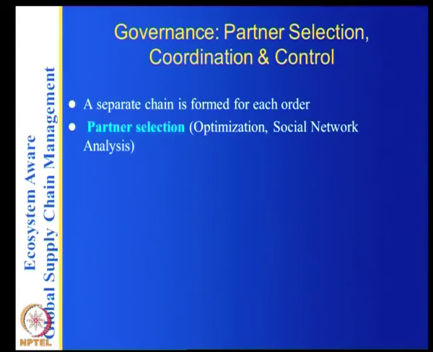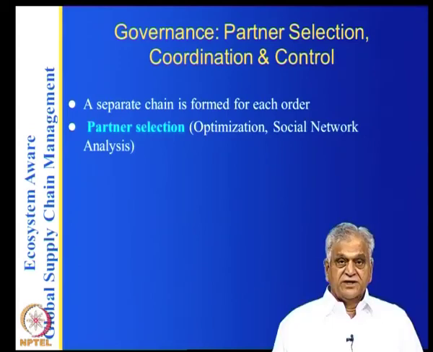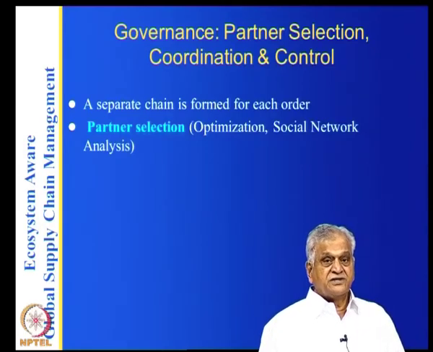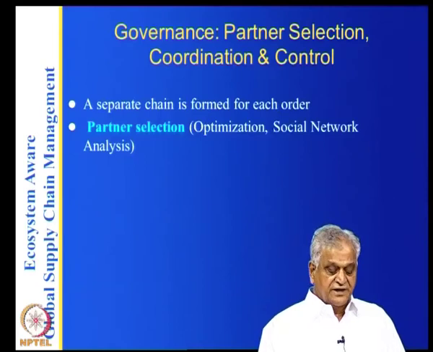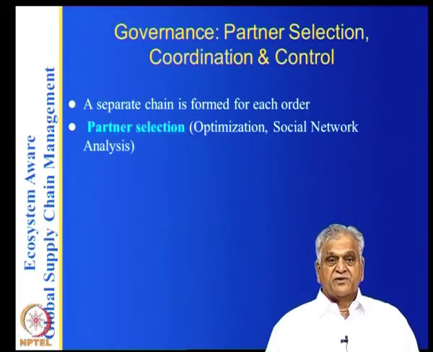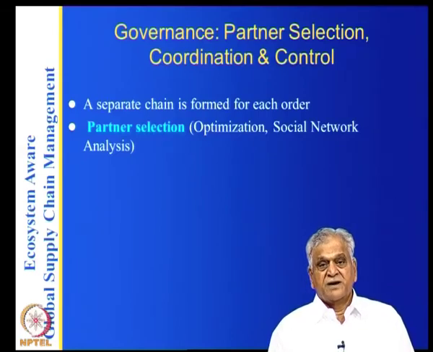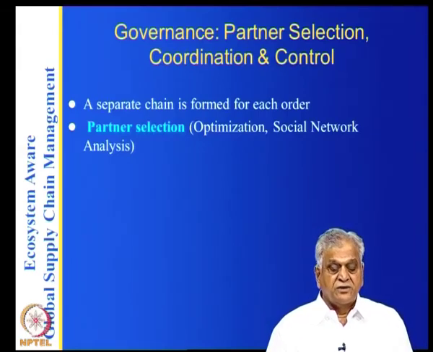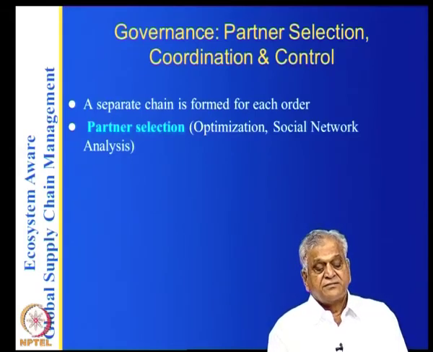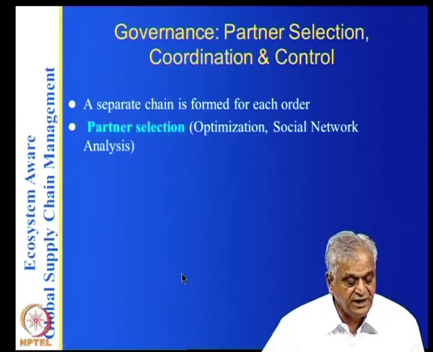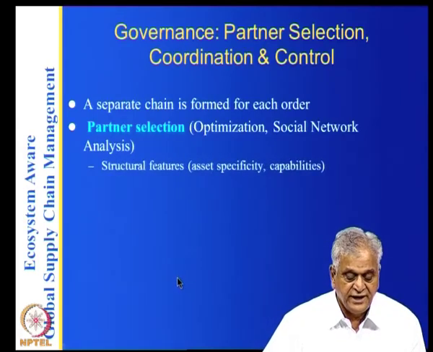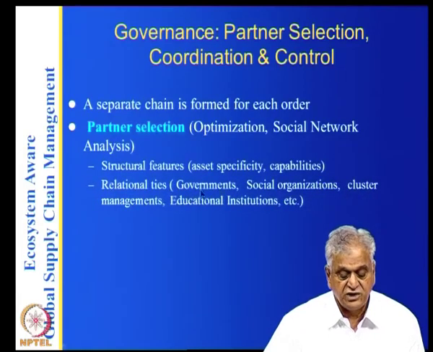For example, if you are a global cement company and your order comes from a particular country, and the supply and demand change in various countries, then you have to select your partners: which plant you are going to produce the cement in, who your logistics partners are, and how you are going to transport and meet the demand. There are specific capabilities and relational ties and so on.